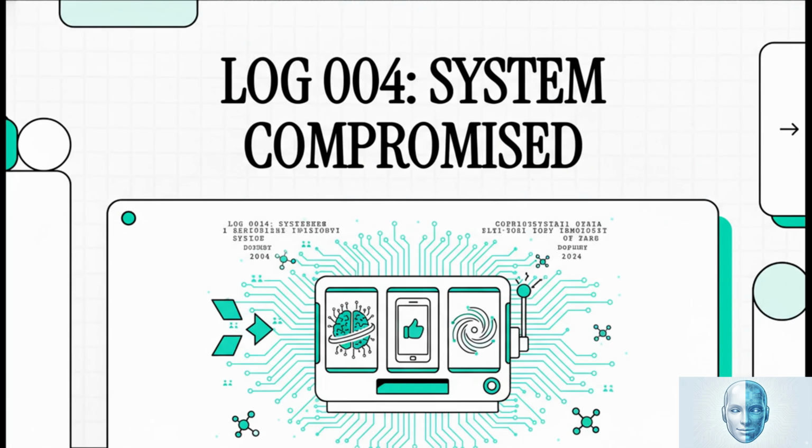Okay, initiating system diagnostic. This is log entry 004. We're seeing some critical performance anomalies in the user unit. It looks like the primary system has been compromised. Commencing the explainer. The primary anomaly we're flagging is a behavioral loop. We can't trace its origin just yet, but it's characterized by a failure to disengage from external data streams.